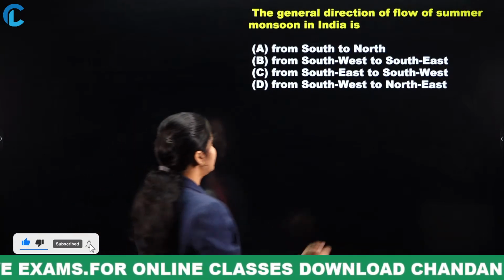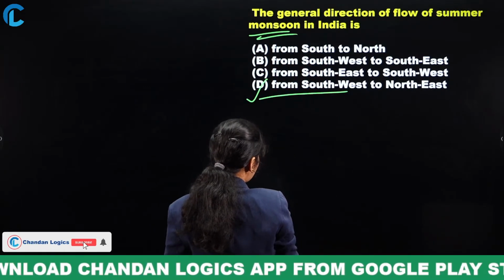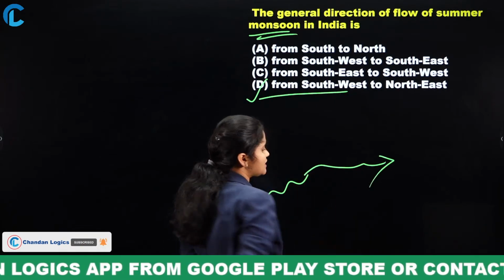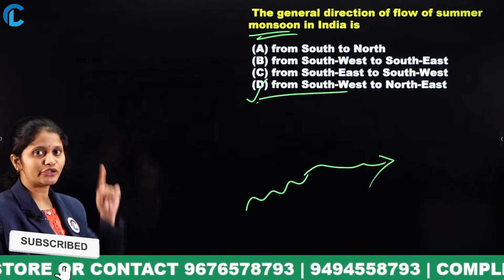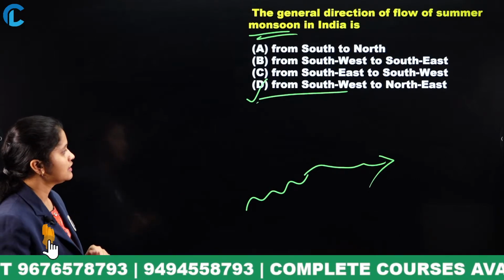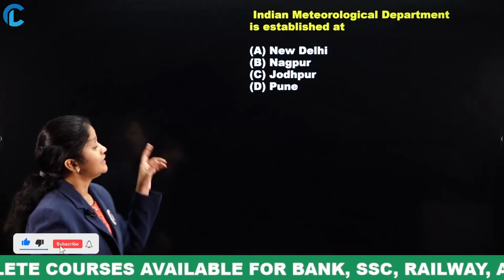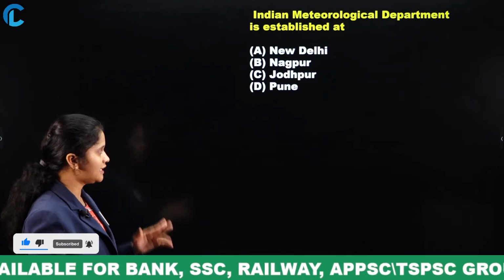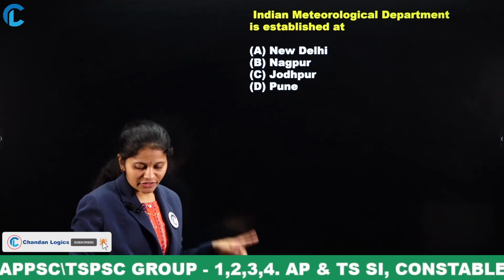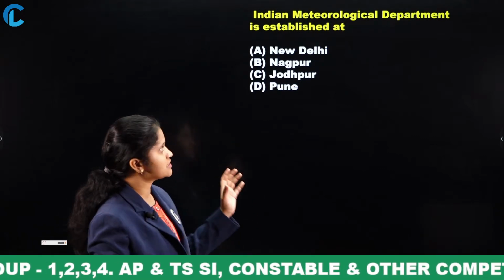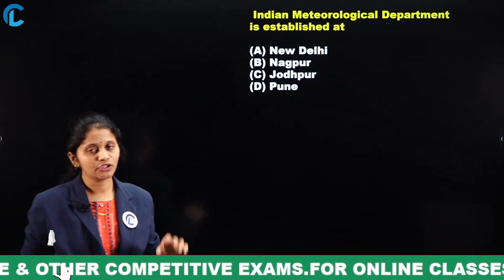Now, the general direction of the summer monsoon in India, as is well known, is from southwest to northeast. That is the general direction of the summer monsoon, and the retreating monsoon is from the northeast. So this is the monsoon of India. And next, the Indian Meteorological Department was established at New Delhi, Nagpur, Jodhpur or Pune? You can consider questions like this about institutions or research centers related to geography, so you have to concentrate.